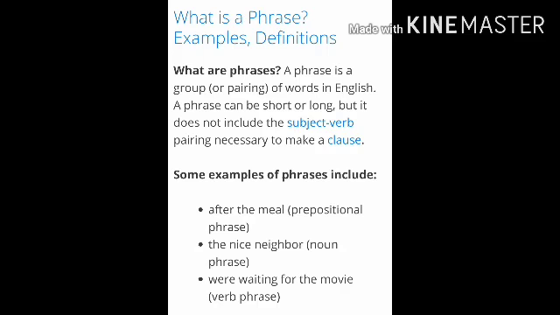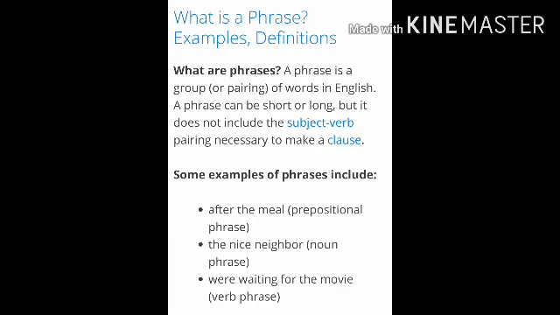Now let us see in more detail why it doesn't have a subject and a verb. So you can see here it's a group of words in English. It can be short, it can be long, but it does not include subject and verb, right? My dear student, what is subject? Subject means when we are talking about something. And what is verb? Verb means the action done by the subject. But this phrase will not have a subject and verb pairing, right? So it doesn't have the combination of subject and verb in that group of words.